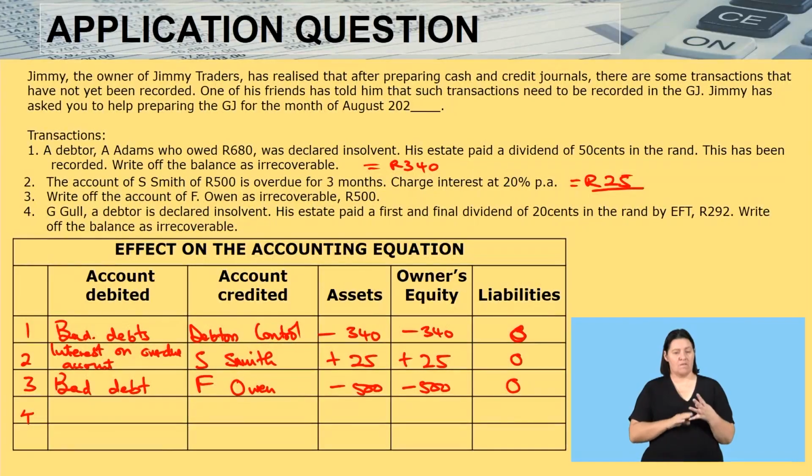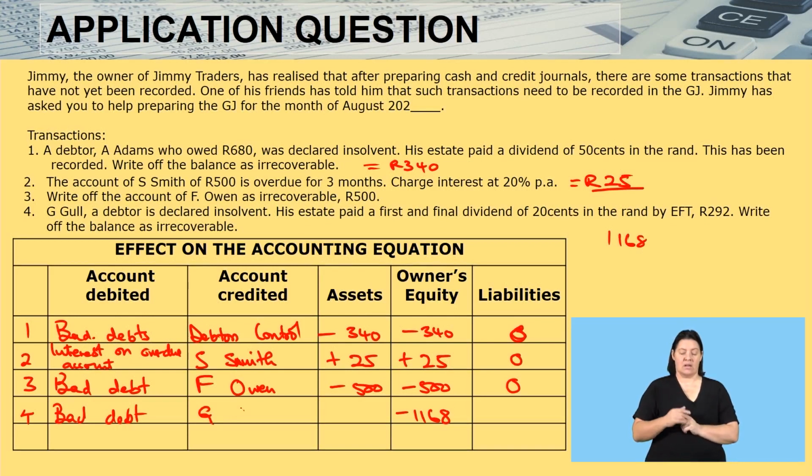Number 4, G. Gao, a debtor, is declared insolvent. His estate paid a first and final dividend. We did that calculation and we got 1,168. The account to be debited becomes your bad debt. By now you know it affects owner's equity, minus 1,168. And then it is G. Gao. Your assets, yes, definitely they go down because your debtors are decreasing, 1,168.